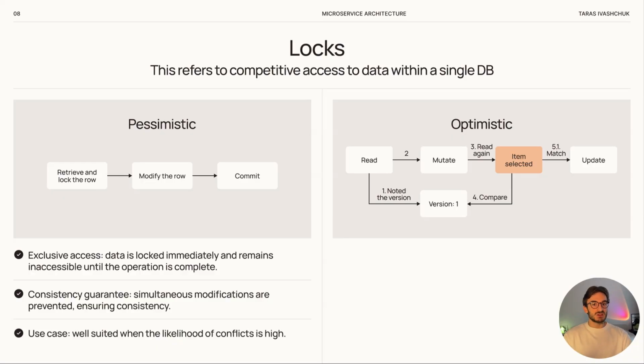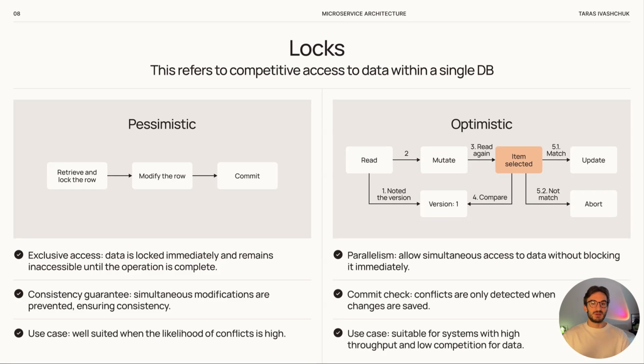If they don't match, the app throws an optimistic lock error. This means the update failed because of concurrent changes. By the way, both pessimistic and optimistic locks are usually used for internal transactions inside one microservice. They help the service keep local data consistency.